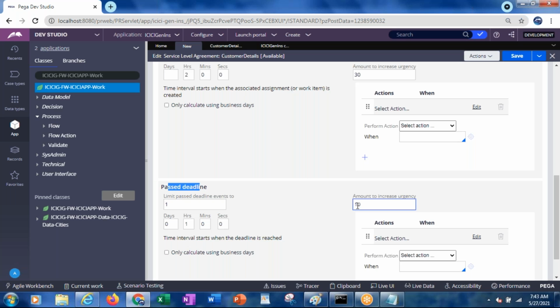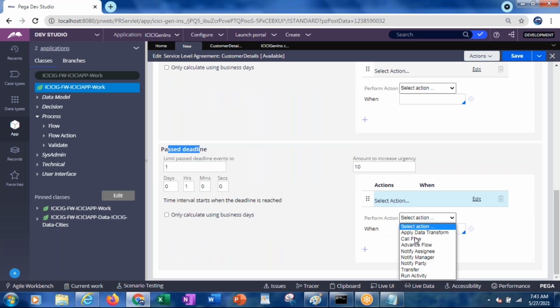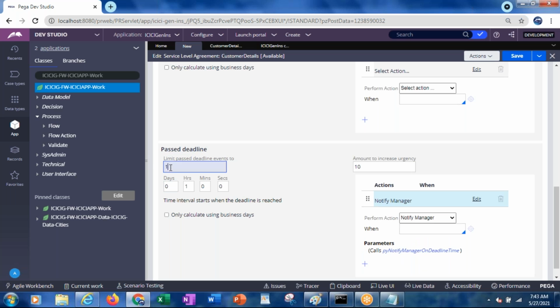But this past deadline, even if you want, you can repeat multiple times. Here I am giving notify manager. So how many times you want to notify the manager, you can specify here. Limit past deadline events to 3.